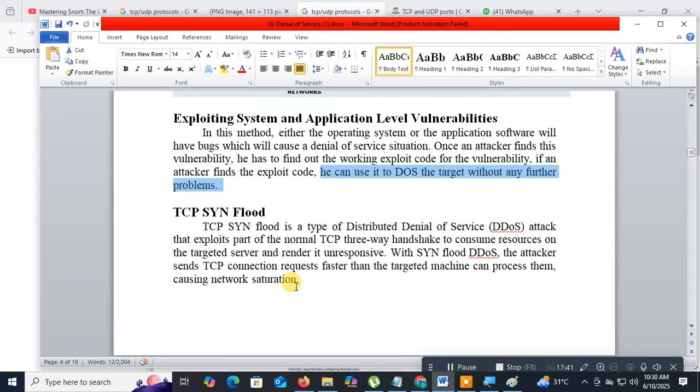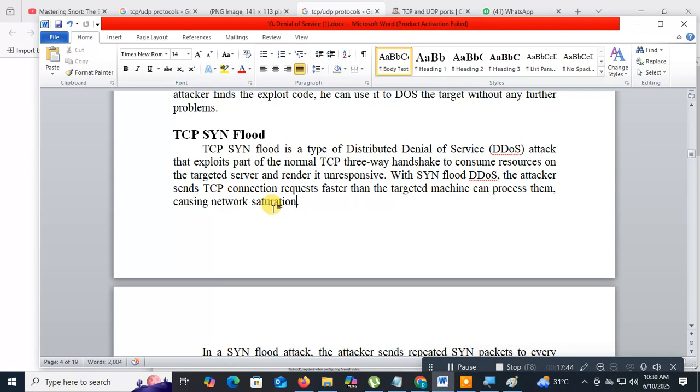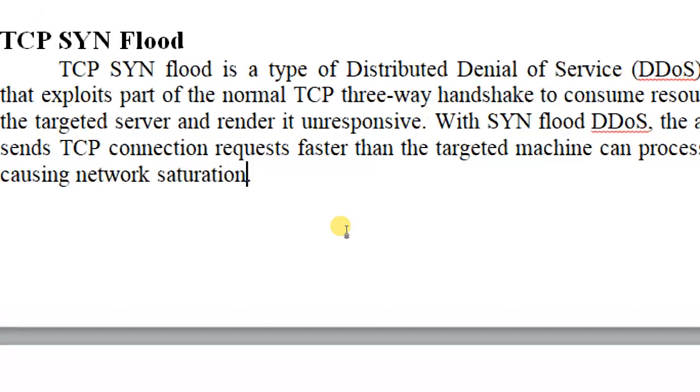Here, what happens? What does TCP stand for? Transmission Control Protocol. We're going to look at the SYN flag. What is the SYN? SYN is used to initiate the connection between the two computers. How will the two computers communicate? First, the sender initiates by sending a TCP SYN packet to the receiver. So we're going to look at the SYN flood attack.